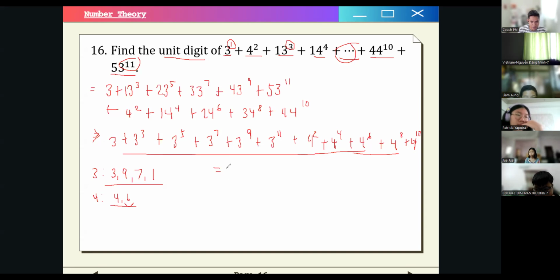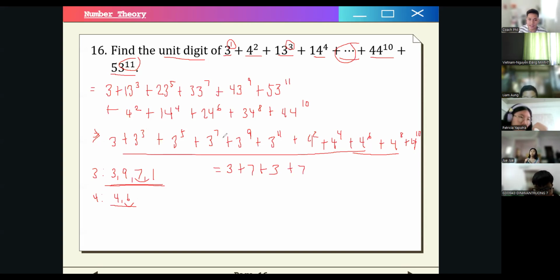So this becomes, the first term becomes what? 3, right? 3 cubed is what? 7. 3 to the power of 5 is 3, right? Because we exhaust the 4 in the cycle or in the pattern, and then we go back to 3. 3 to the 5 is 3. And then 7 is what? Also, this is 7. Okay?